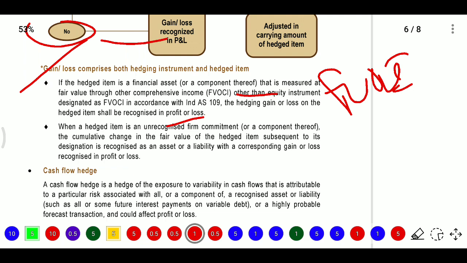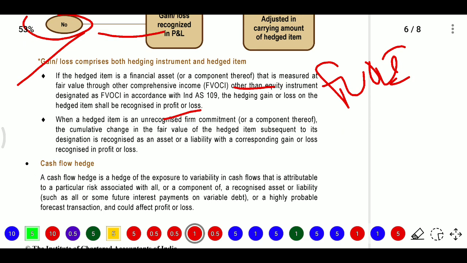When the hedged item is an unrecognized firm commitment, the cumulative change in fair value of the hedged item subsequent to its designation is recognized as an asset or liability, with the corresponding gain or loss recognized in profit or loss. Firstly, if the hedged item relates to financial assets, we need to measure at FVOCI.